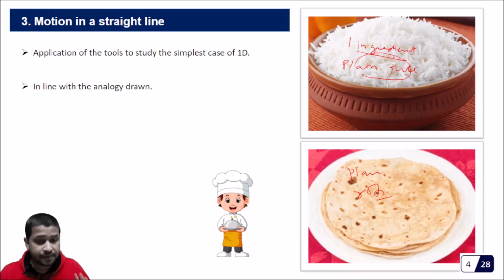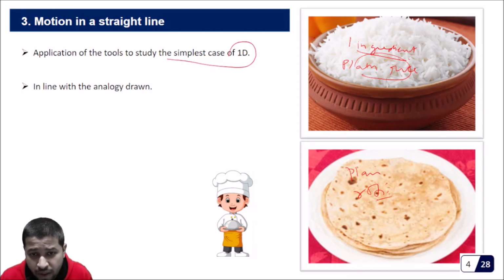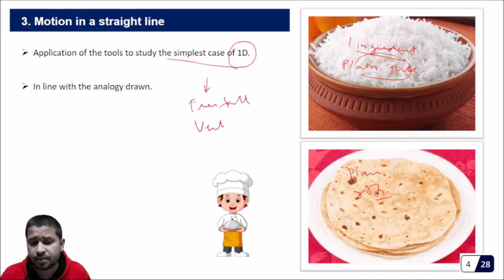Similarly, after teaching you the various tools of physics, the various units of physics, the various physical quantities, what we are trying to do is take you to the topic of one dimension. That is the simplest case possible. So we are trying to teach you 1D because that's an easy way to start things and also build up the concepts. So in 1D we studied things like free fall, then some kind of vertical projectile, and so on.